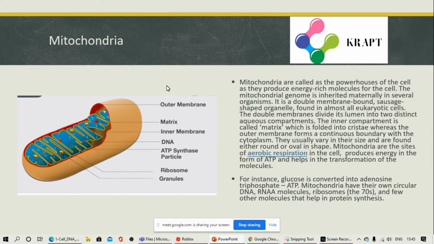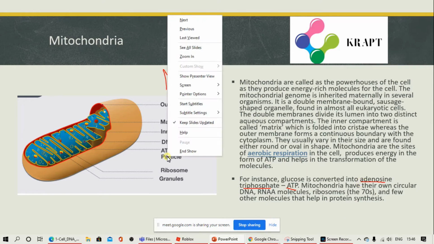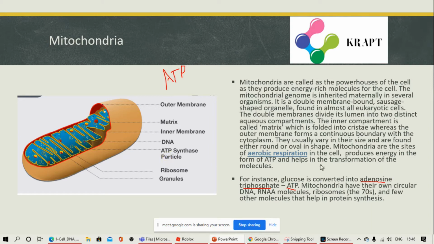ATP, adenosine triphosphate. It also helps in respiration, aerobic respiration, and sometimes anaerobic respiration also.